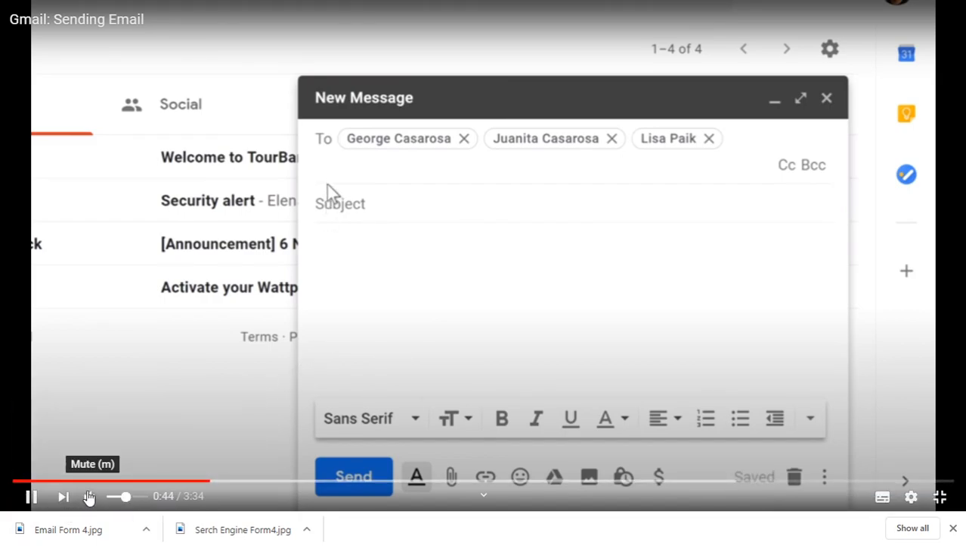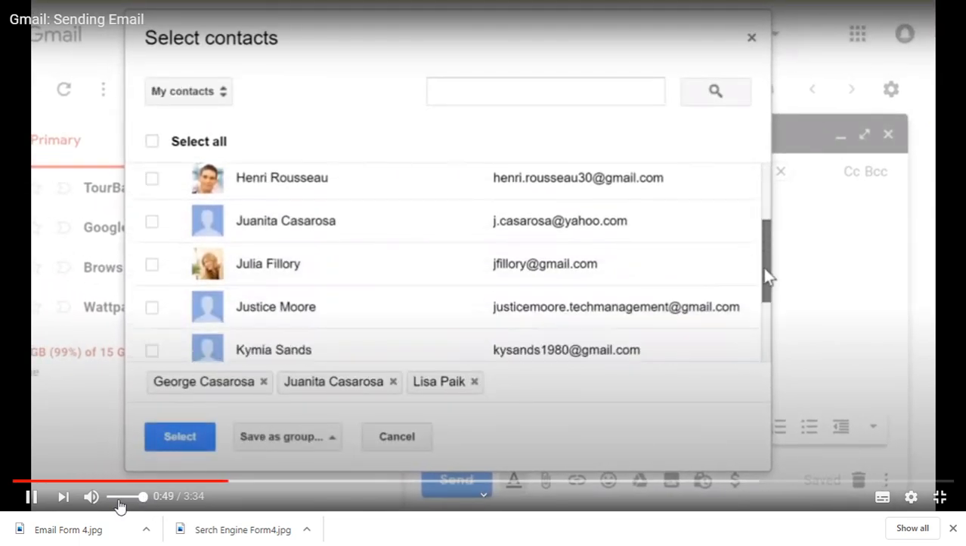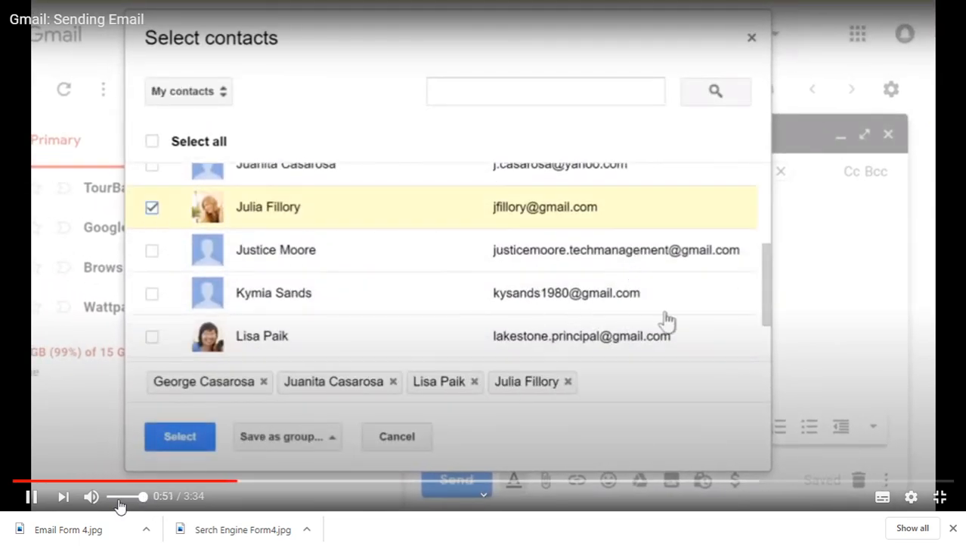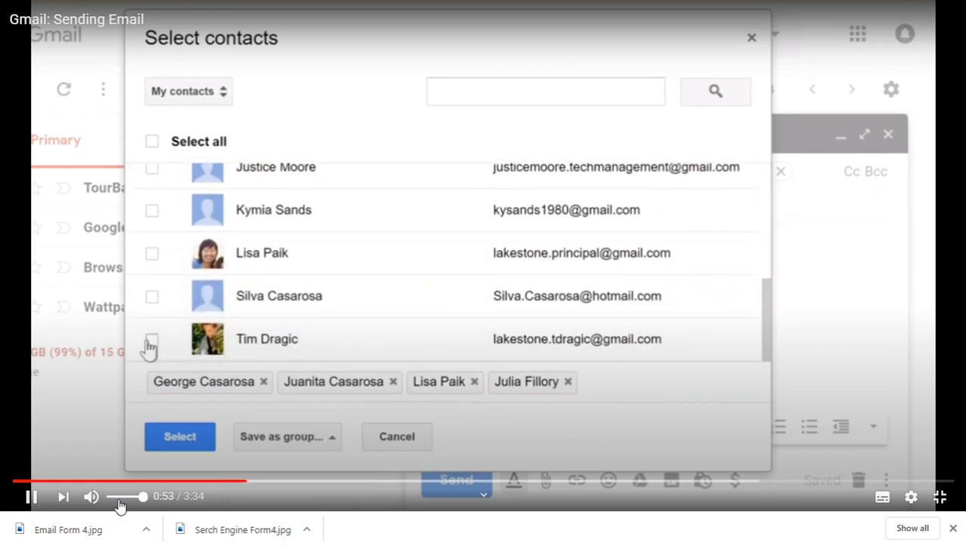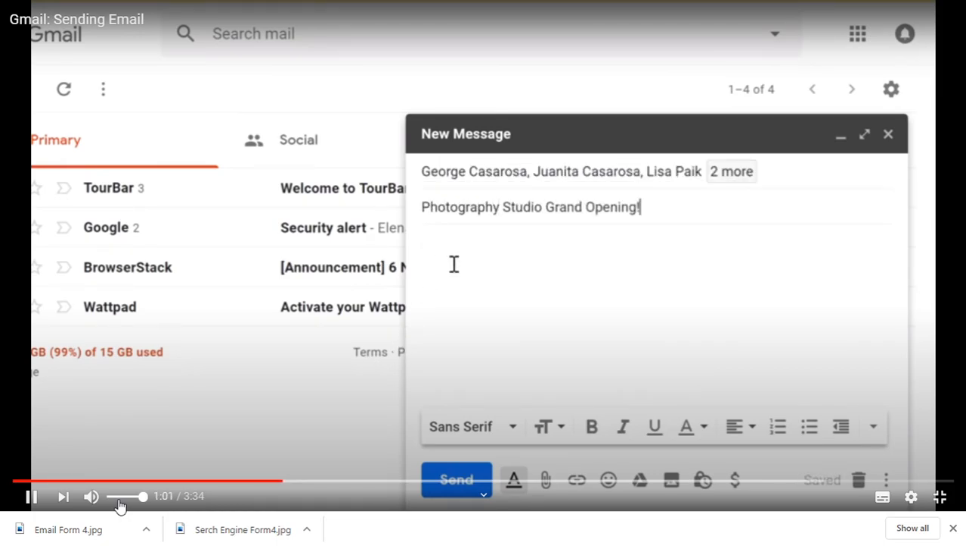Another way to add recipients is to click the word To, and then you can select the contacts that you want. When you're finished, click Select. For the subject, you can just type something brief that describes what the email is about. And in the body field, you can type your message.